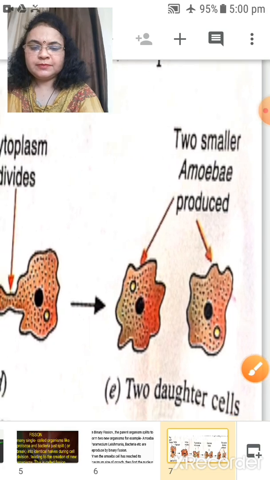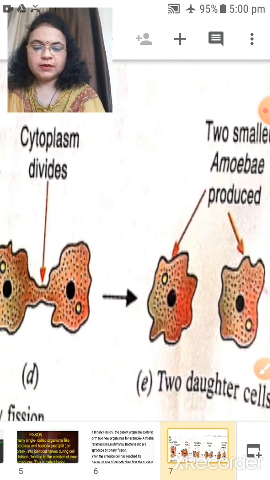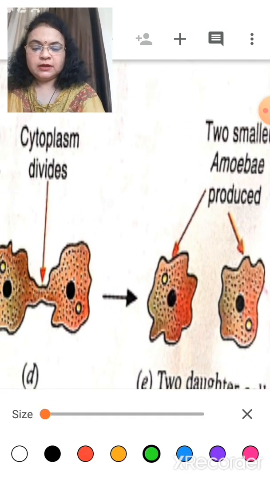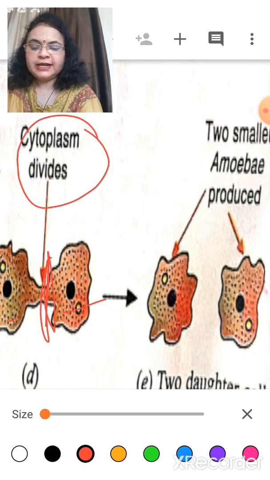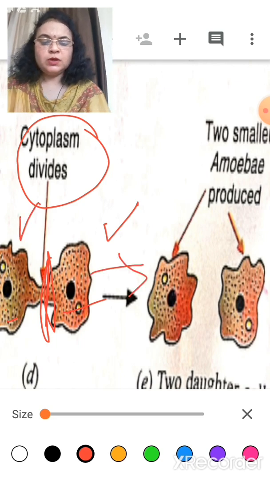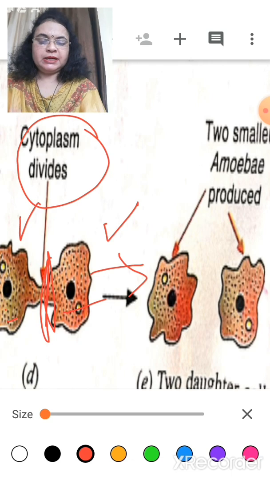Then the cytoplasm also divides into two parts. First the nucleus divides and then the cytoplasm, means the plasma membrane. The plasma membrane also lengthens, and then the cytoplasm also divides into two parts. Here you can see two bodies, divided into one part and two parts.